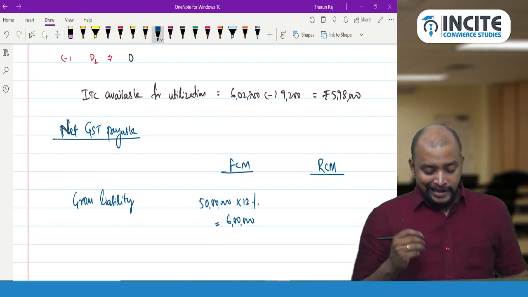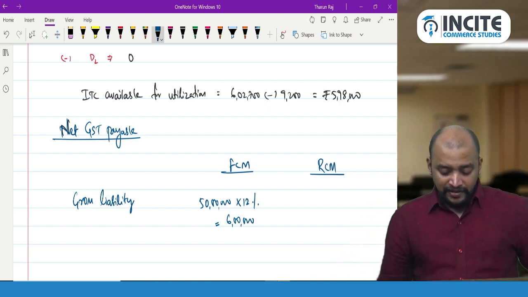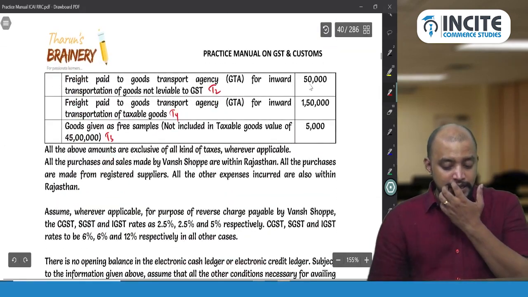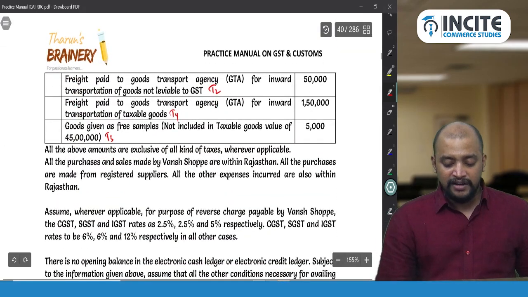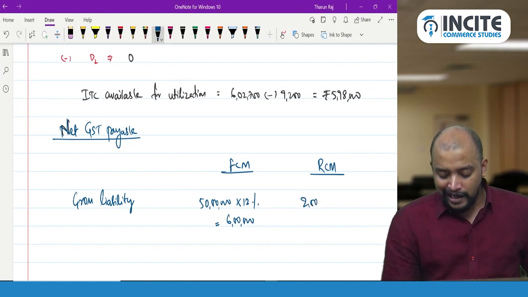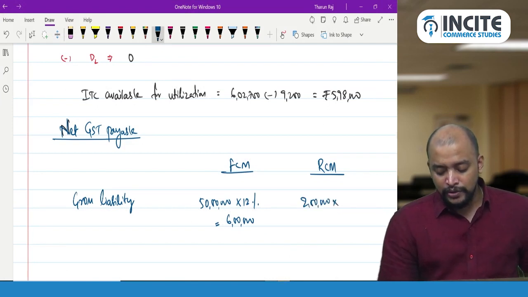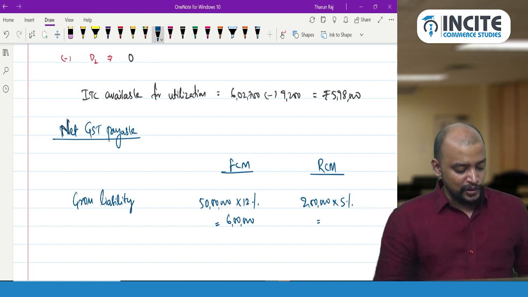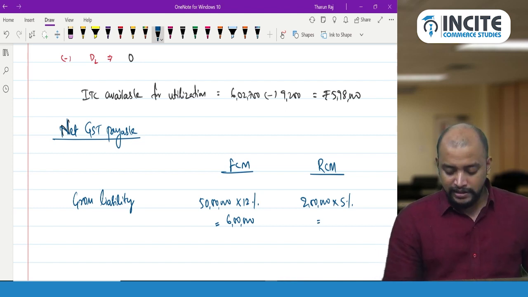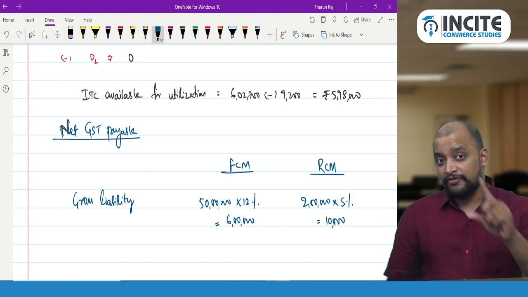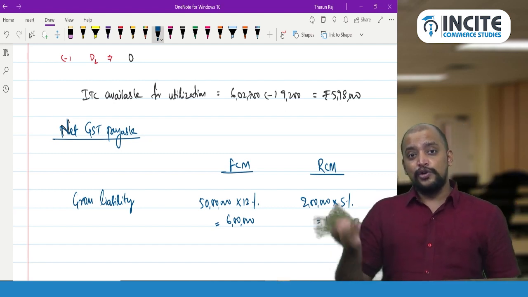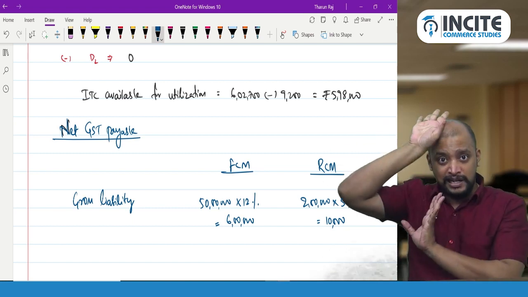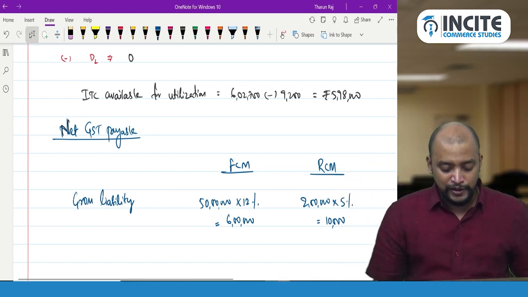Okay, and then thereafter we have RCM liability. What is that RCM liability? GTA services 2 lakhs. So 2 lakhs into 5%, 10,000. Now remember, be careful. Don't again take 10,000 as ITC, because this 10,000 is already there in the ITC. We segregated there properly. So don't touch anything with respect to that.